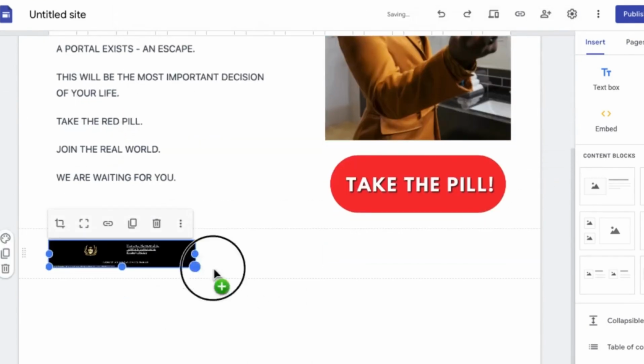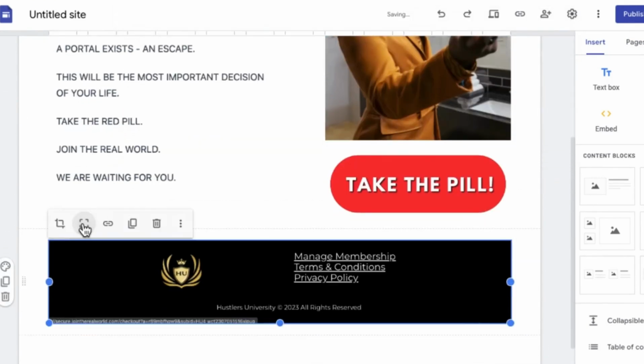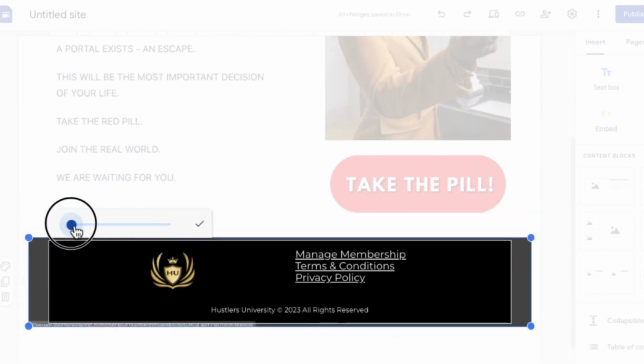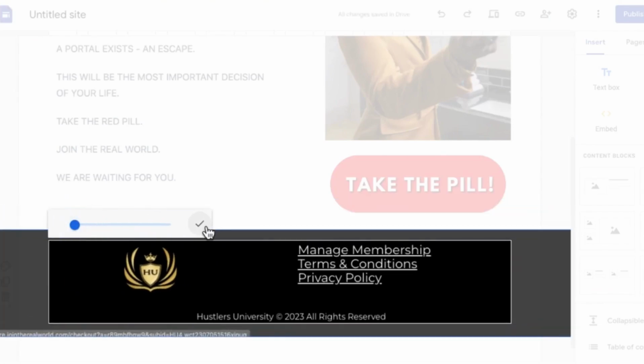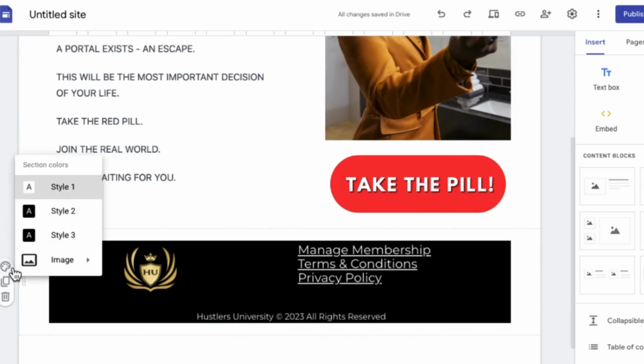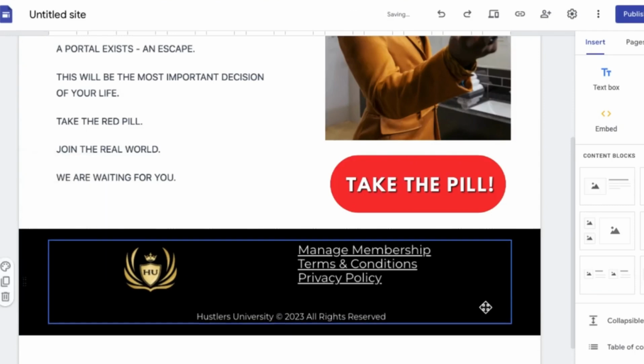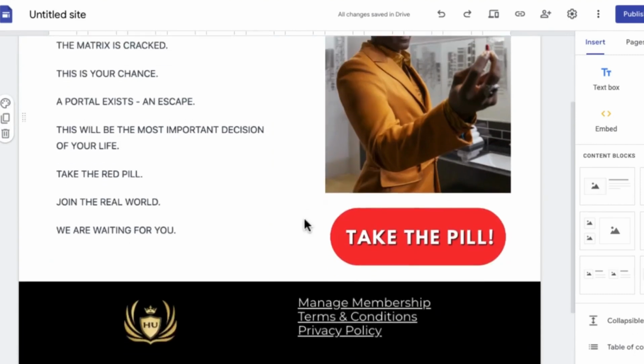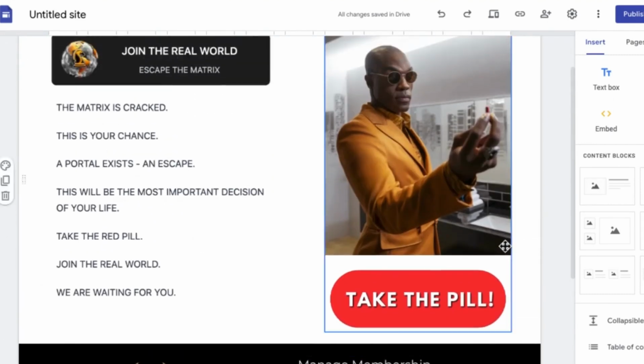Click on open. I'm going to just enlarge this, come over to where it says crop. I'm going to crop this image like this. Once I do that, click on that. I'm going to come over to the background, click on this, change this background to black. So we have a footer of the page. We have the real world, blah blah blah. We have take the red pill, and then we have the footer of the page, right?